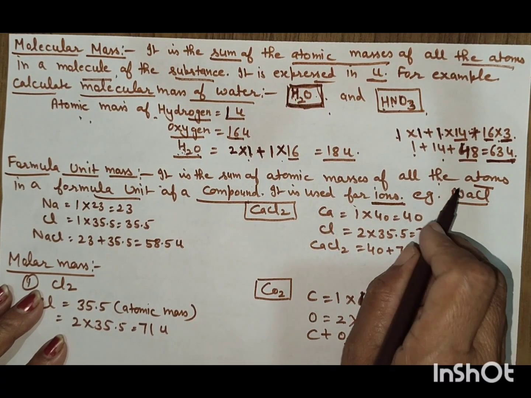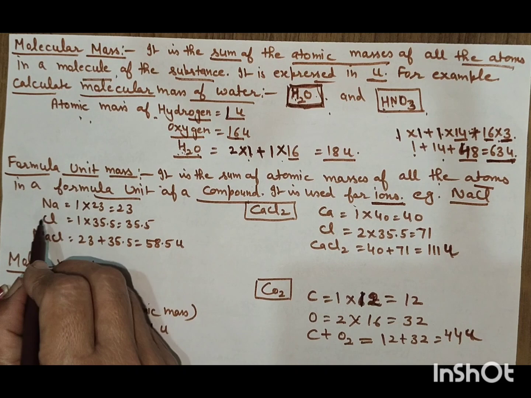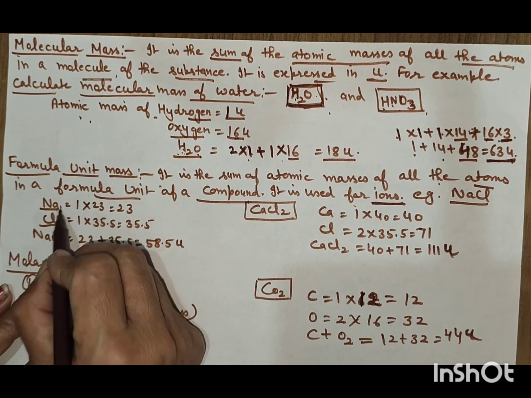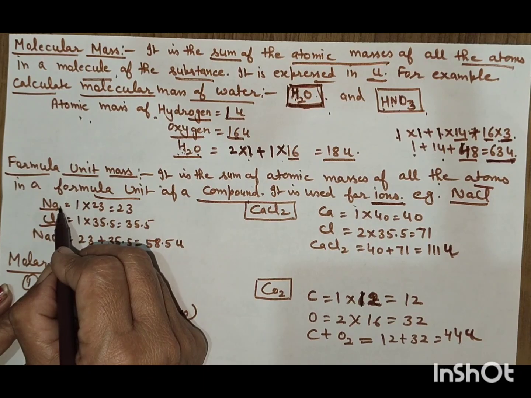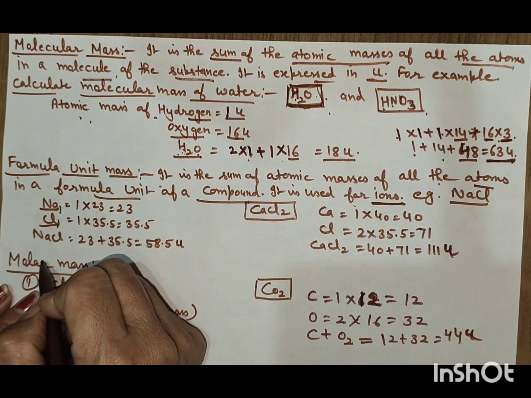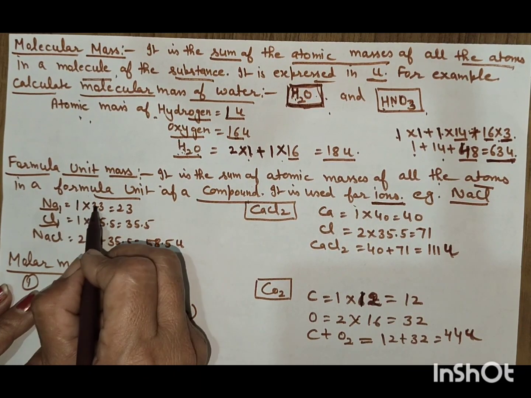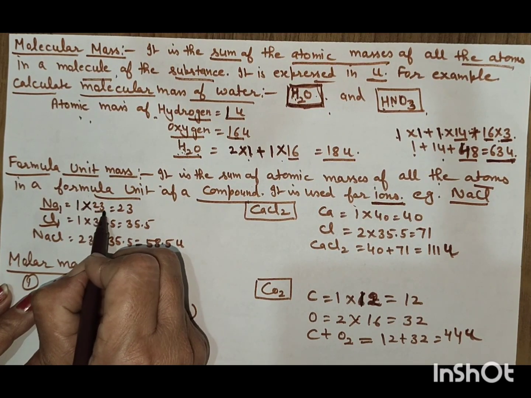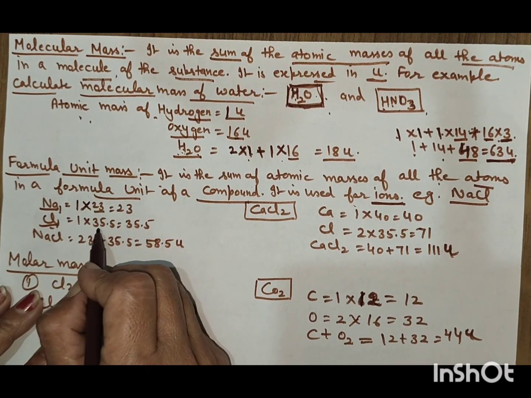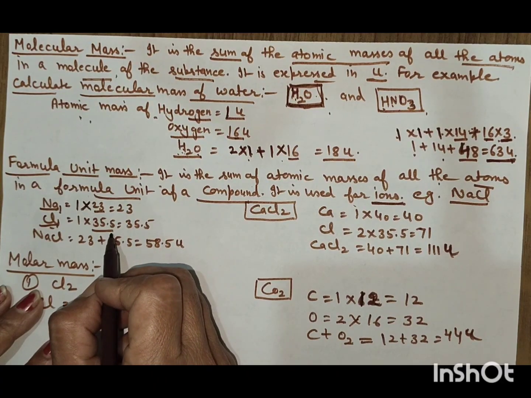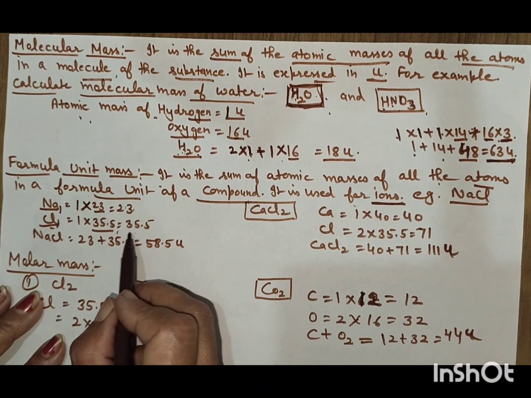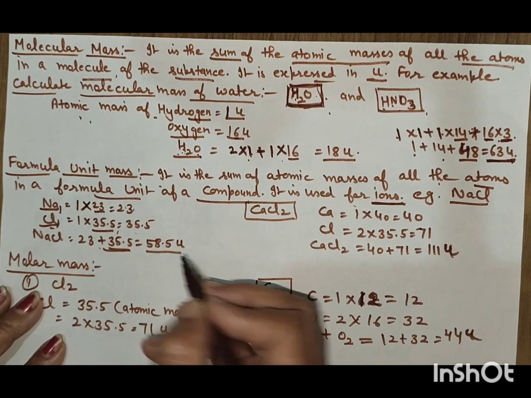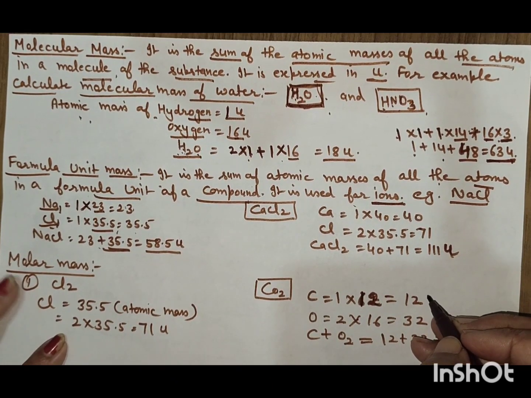For example, NaCl. If we count the NaCl, first write down the symbols. Na is 1, Cl is 1, meaning 1 atom of sodium and 1 atom of chlorine. Then 1 atom of sodium is multiplied with the atomic mass of sodium, that is 23, and the atomic mass of chlorine is 35.5. Now combine both of these and it will become 58.5 U.